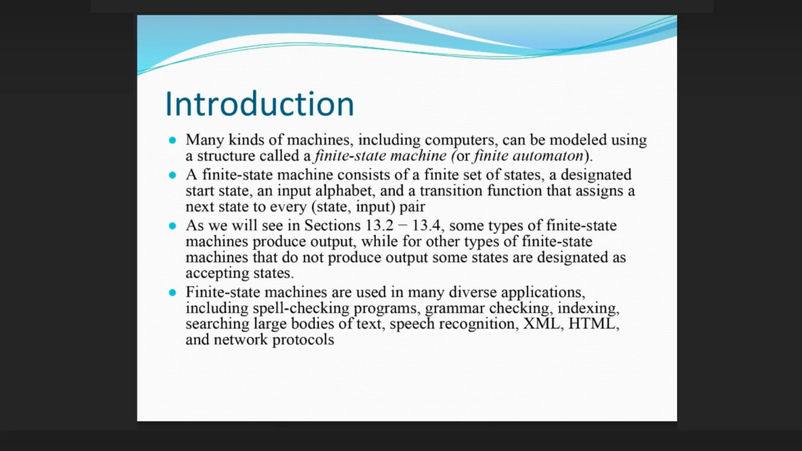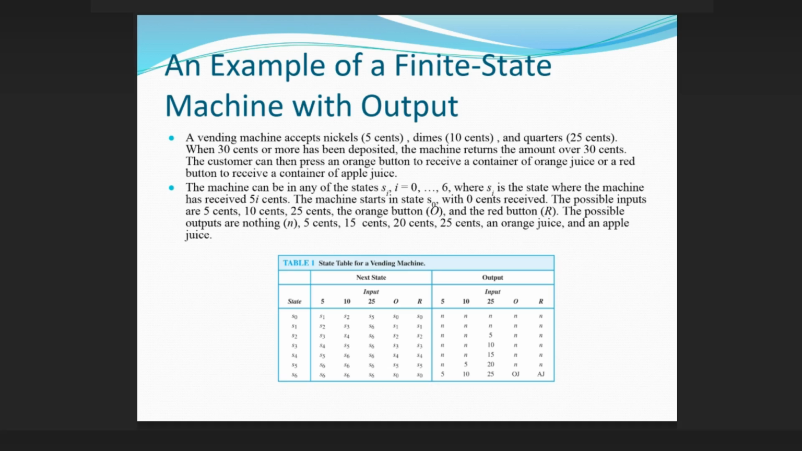Some types of finite state machines produce output, while for other types of finite state machines that do not produce output, some states are designated as accepting states. Finite state machines are used in many diverse applications, including spell-checking programs, grammar checking, indexing, searching large bodies of text, speech recognition, XML, HTML, and network protocols.